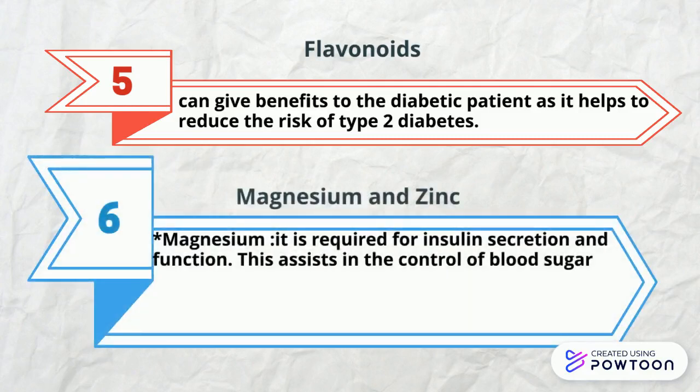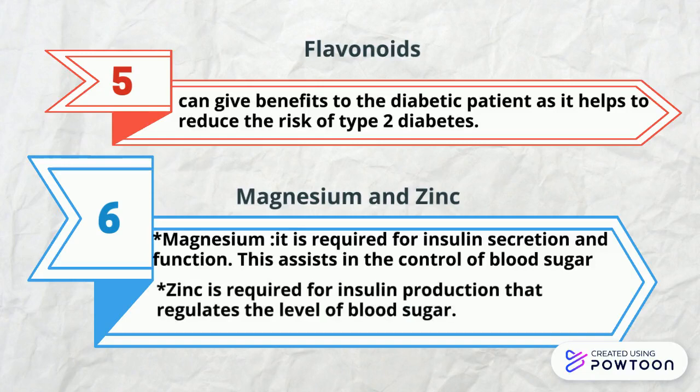Magnesium is important, since it is required for insulin secretion and function. This assists in the control of blood sugar. Zinc is required for insulin production that regulates the level of blood sugar.